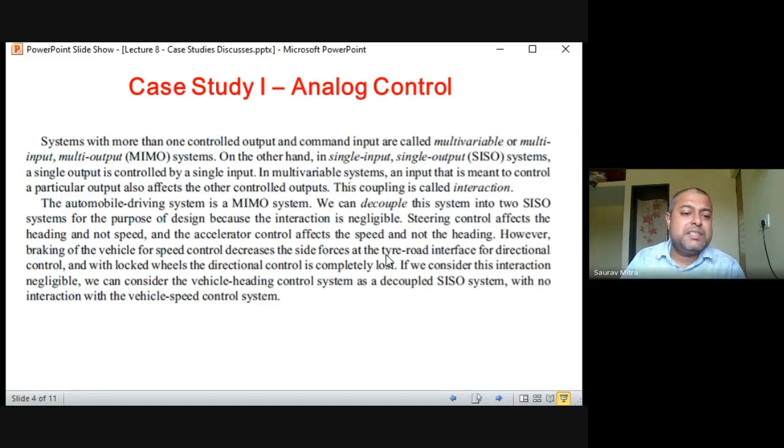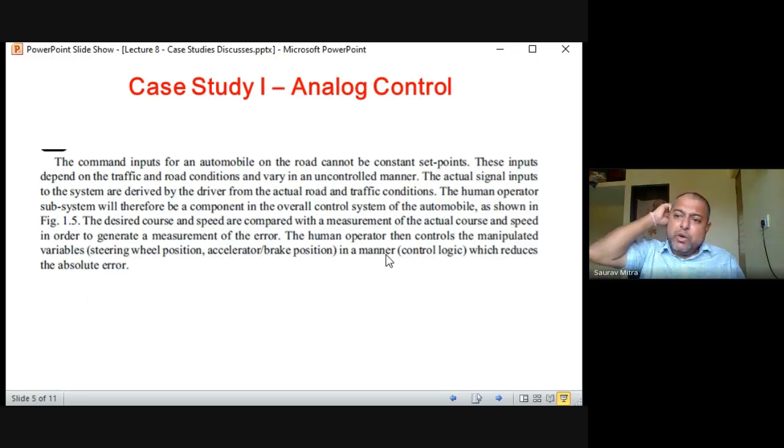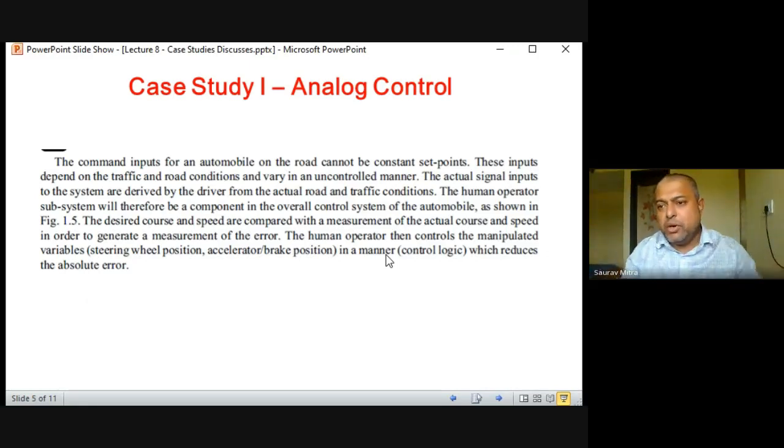If we consider this interaction between the two factors negligible, then we can consider the vehicle heading control a decoupled SISO system. So the two coupled systems, heading and speed, can be decoupled, with no interaction with the vehicle speed control system. What it means is that not every time can we decouple the parameters.